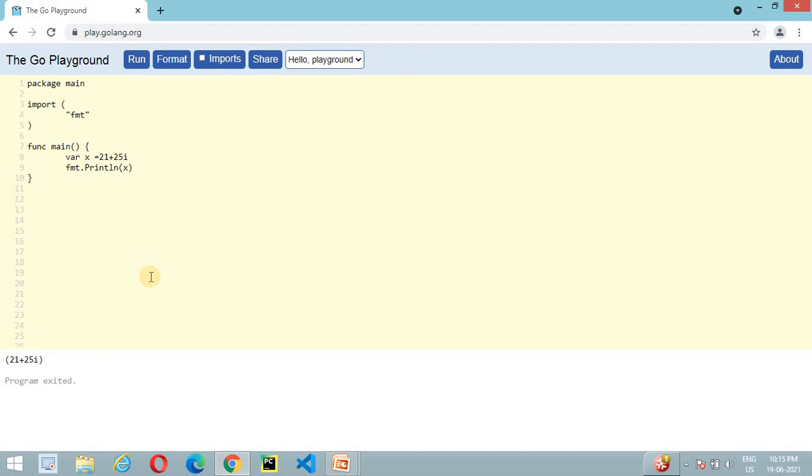So here we covered the literal types in Golang. Hope it may help you somehow.